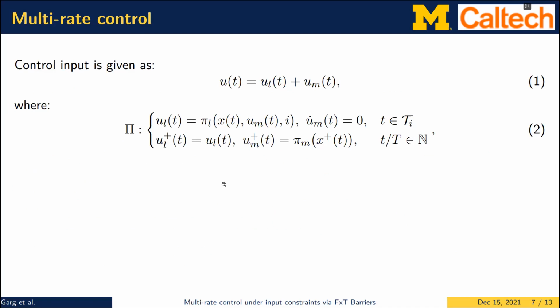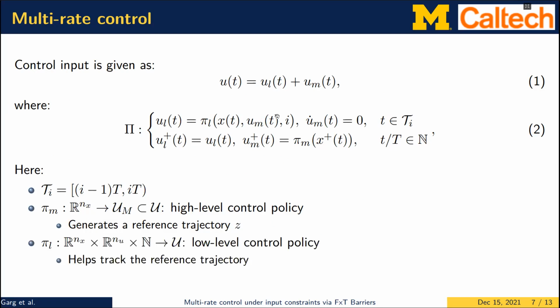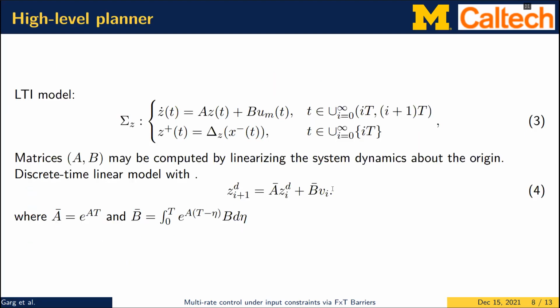So this is how the control policy looks. Here, UL is the component coming from the low-level controller, and UM is the component coming from the high-level planner. So UM is defined using this function pi M, which is a high-level control policy used to generate a reference trajectory Z. And UL is defined using this policy pi L, which is a low-level control policy, which we use to track the reference trajectory generated by the high-level planner.